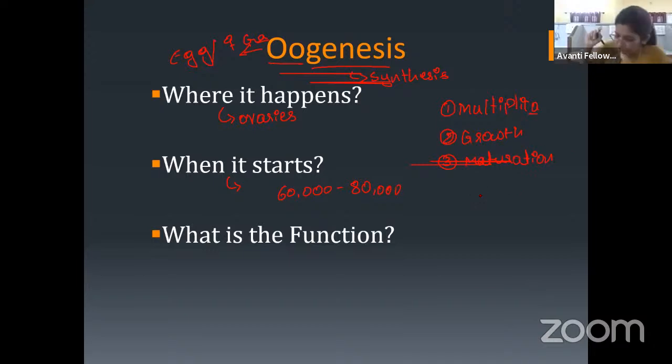If you remember the spermatogenesis, what I said there, it starts from the germ cell, right? But in the females, it will start from the primary follicle. Let me just explain and visualize the oogenesis in the slide only. Next slide I'll show you properly.